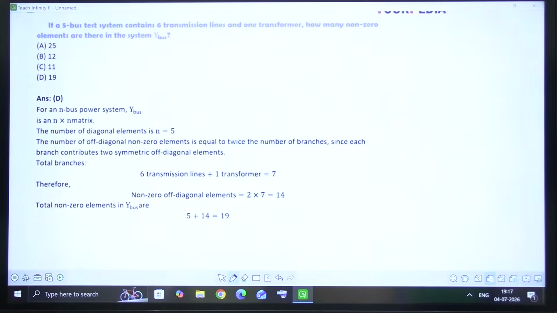This question is about the Ybus matrix. Solve it for a minute, please.